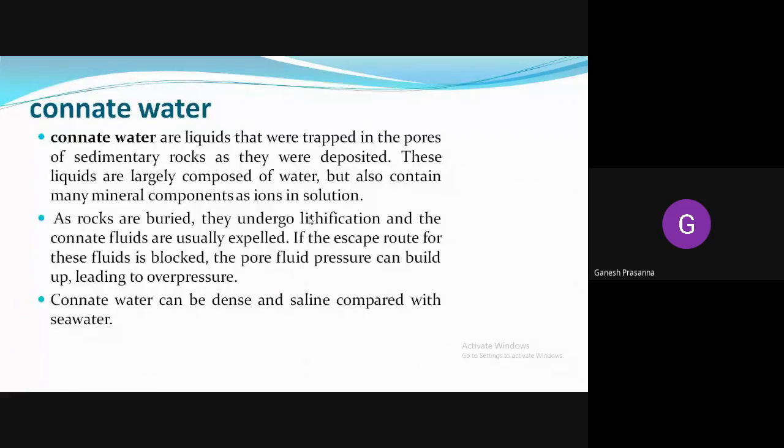Okay, so connate water. What are the connate waters? During the time of sedimentation. Sedimentation is a process which is formed from the sedimentary cycle. If the rock undergoes weathering, erosion, transportation, and deposition, during that process of sedimentation, there are a lot of waters that are trapped in the pores of the rocks.